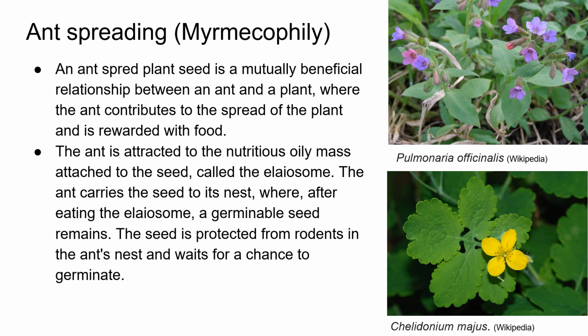Ant spreading, myrmecochory. Ant spreading of plant seeds is a mutually beneficial relationship between an ant and a plant, where the ant contributes to the spread of the plant and is rewarded with food. The ant is attracted to the nutritious oily mass attached to the seed called elaiosome, and the ant carries the seed to its nest, where after eating the elaiosome, a germinable seed remains. The seed is protected from rodents in the ant nest and waits for a chance to germinate.